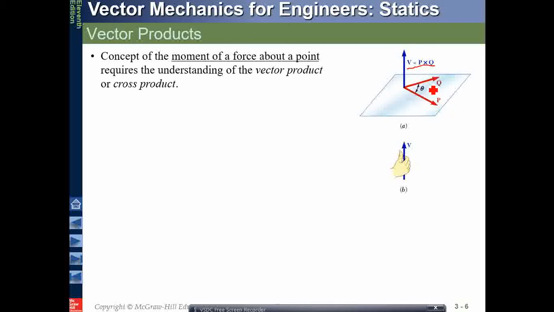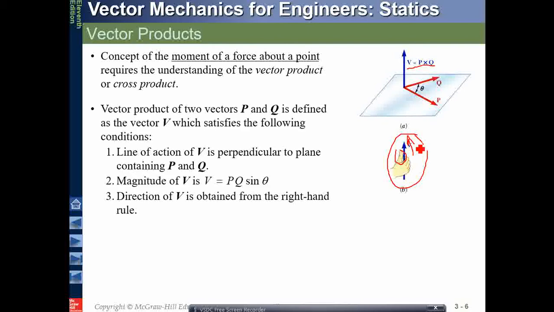So if p and q are contained on the same plane, the vector product of p and q will give you a vector which is perpendicular to the plane, and the direction of this vector is given by the right hand rule. If you curl your fingers in an anti-clockwise direction, the direction of the thumb will represent the direction of the cross product.